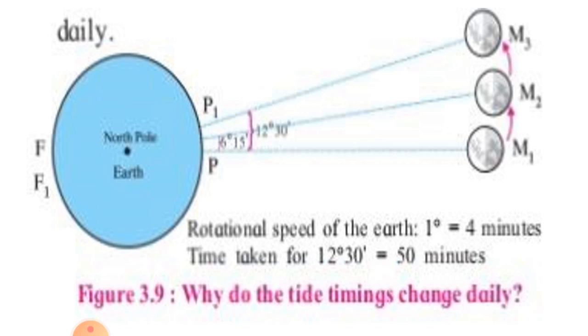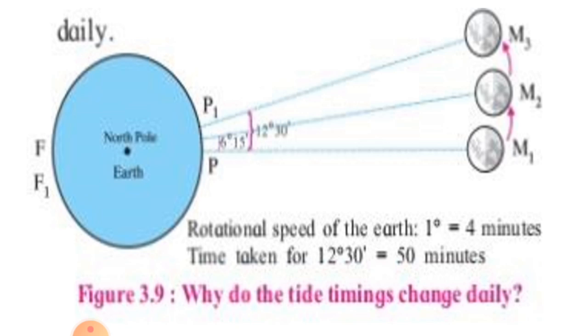The moon also moves a little ahead, that is approximately 12 degree 30 minutes, that is from M1 to M2, and from M2 to M3 means moon 3. Hence, it will take 50 minutes more for the point P to come exactly in front of the moon.